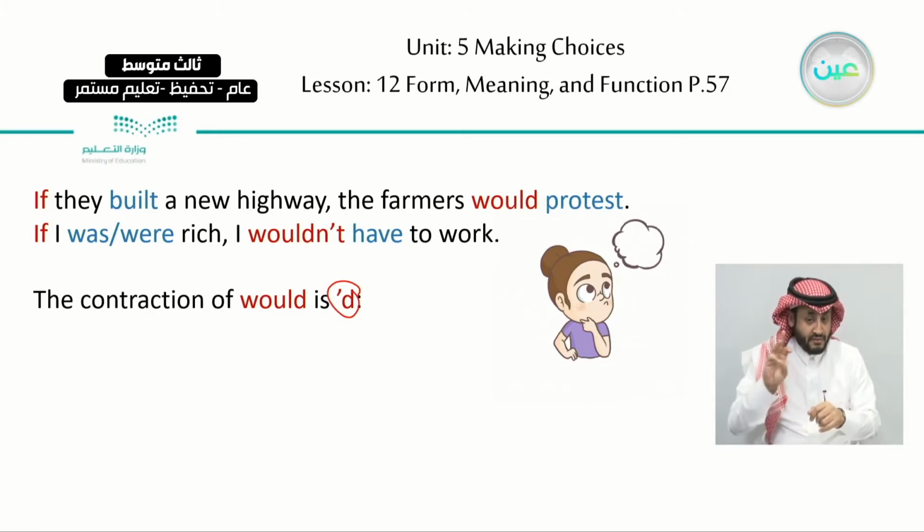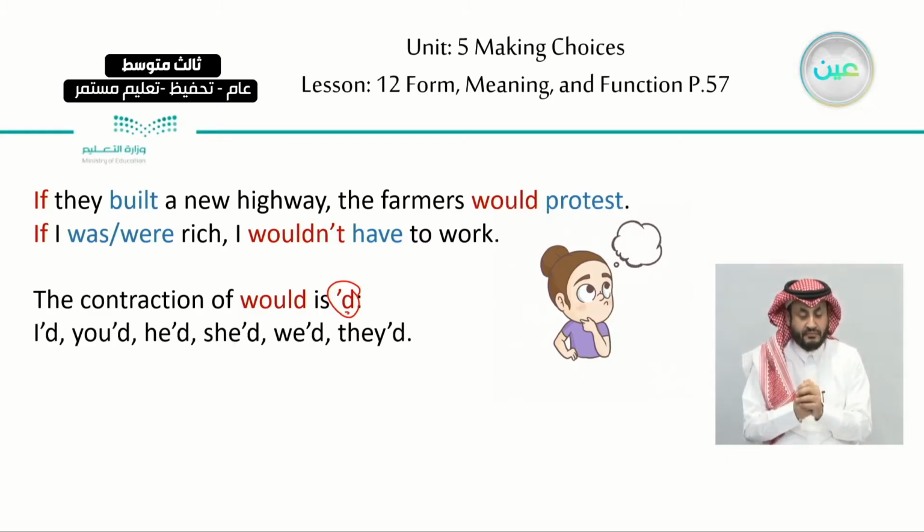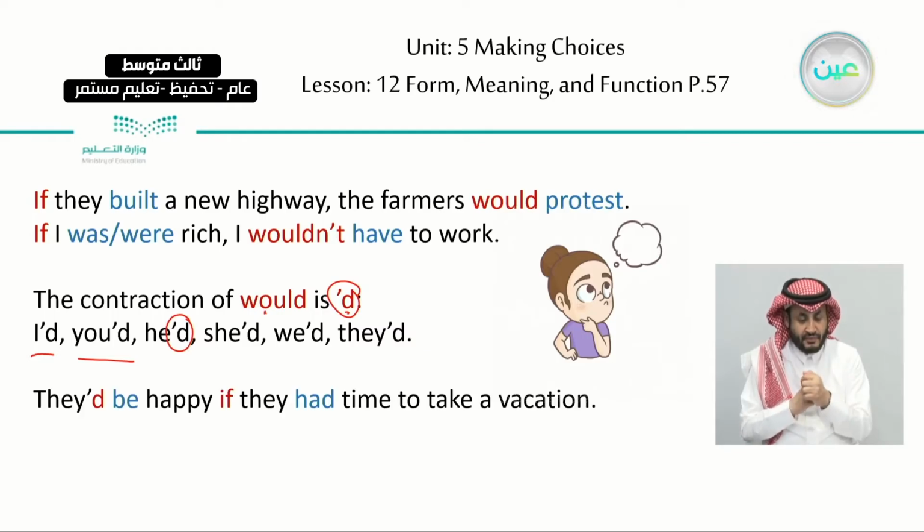So it's the short form of would. The short form of it is apostrophe D. Like here, I'd, you'd. So the apostrophe D is the short form of would. She'd, we'd, they'd. Okay? They'd be happy if they had time to take a vacation.